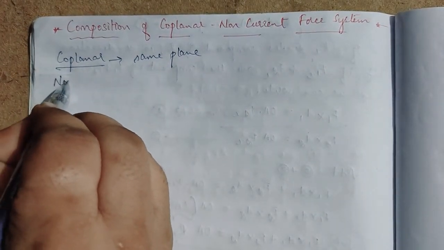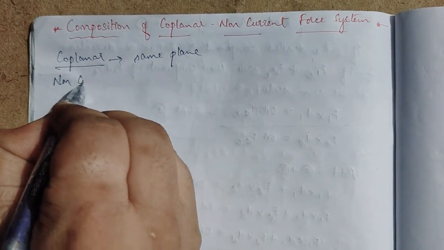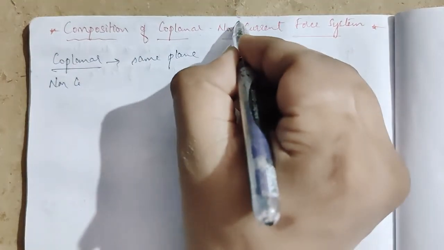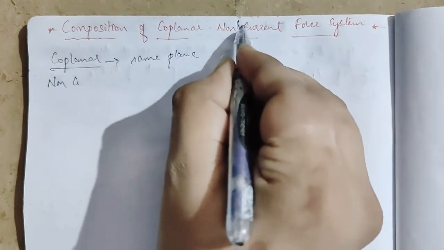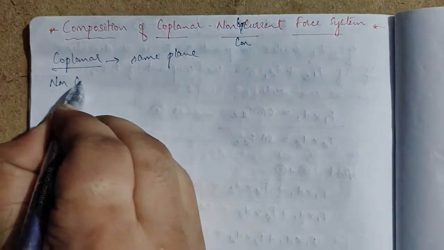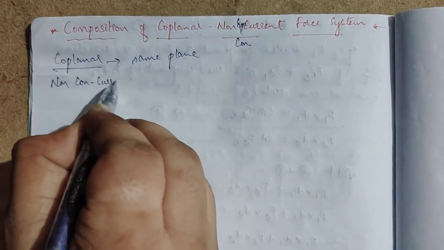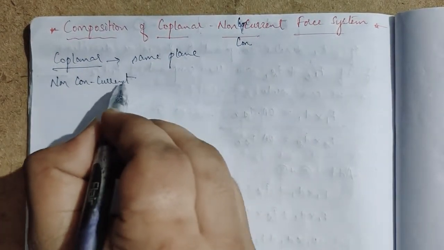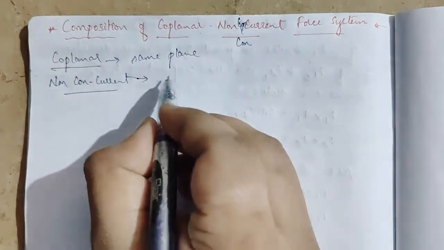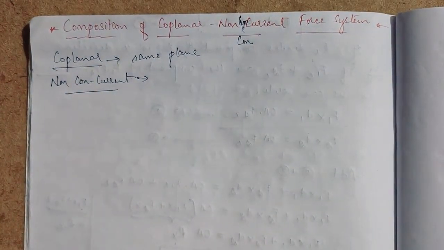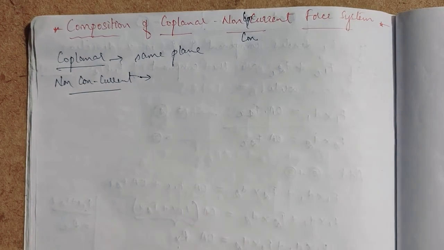Now, non-concurrent means the forces which do not meet at a point.